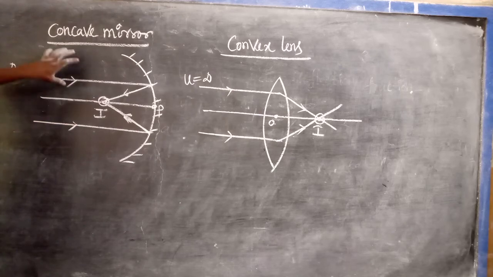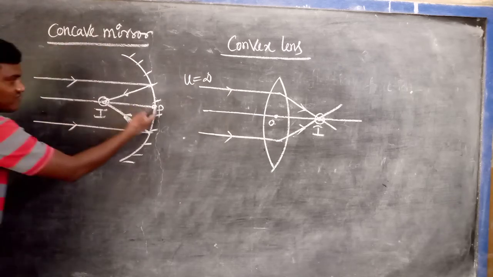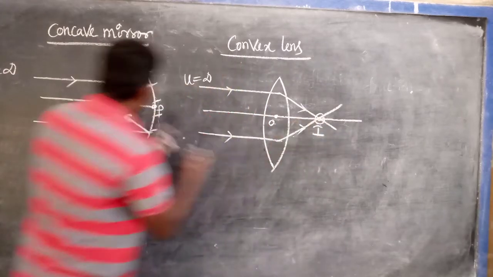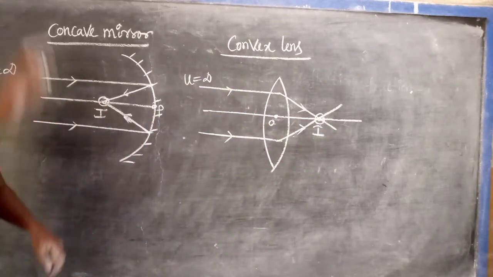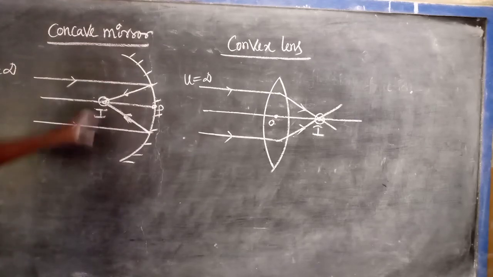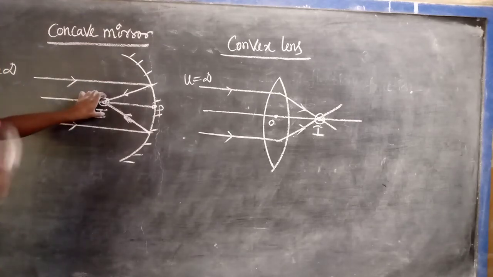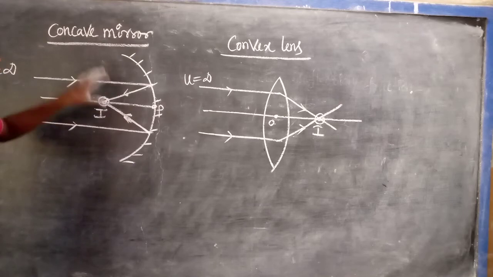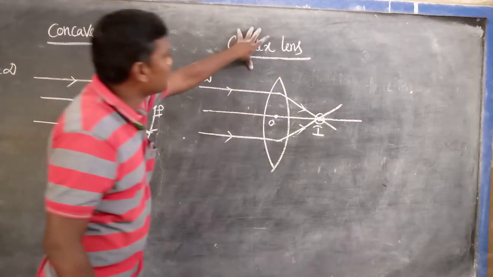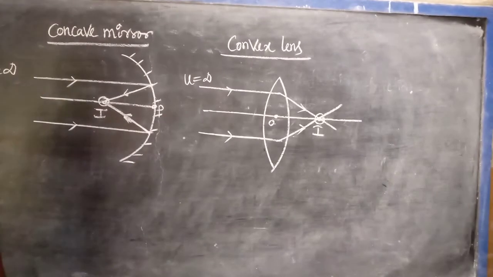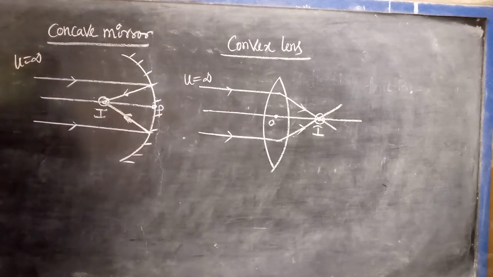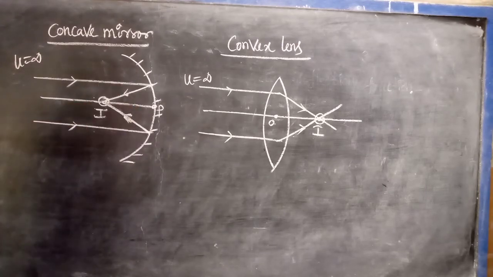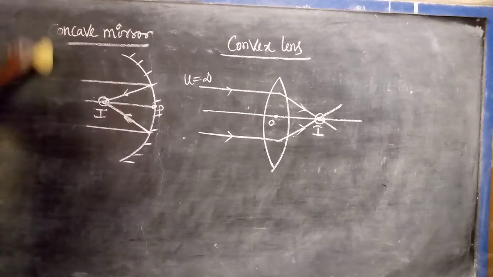So a parallel beam of light rays after reflection or after refraction really meets at a point. At that point, what will be formed? Image will be formed. Which image? Real image. Real image is always inverted, and it can be obtained on the screen. Which ones form real images? In the case of mirrors, the concave mirror. In the case of lenses, the convex lens forms the real image. Here u is equal to infinity, we can set it like this. So this is the primary idea about the real image.